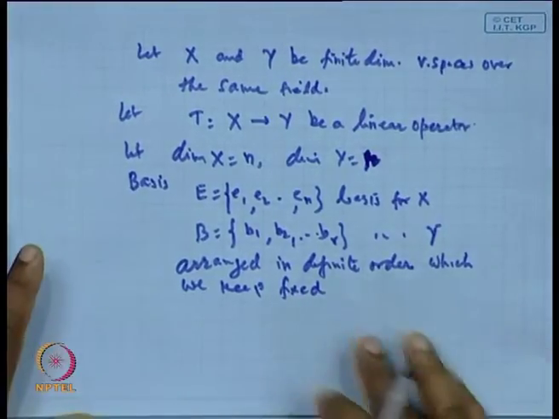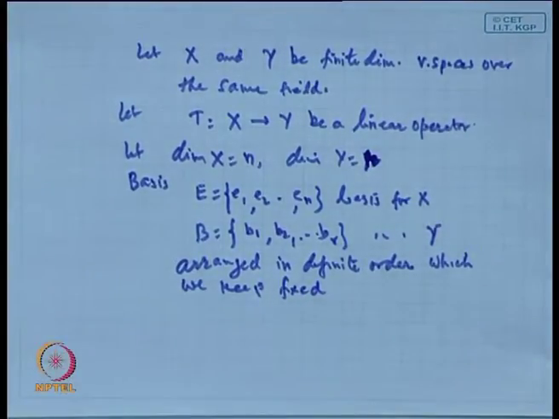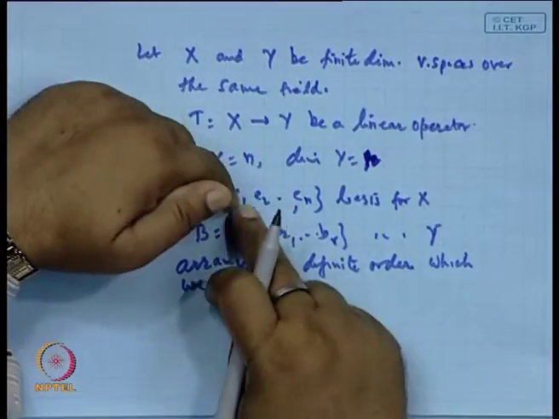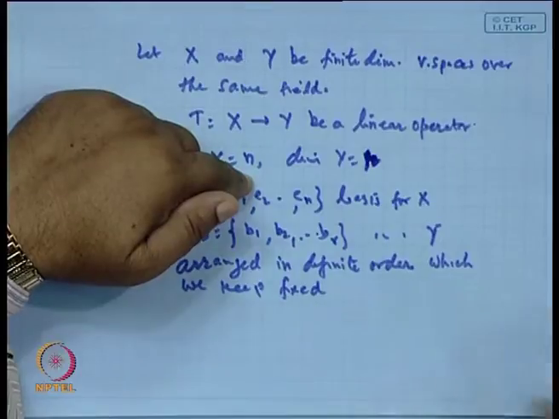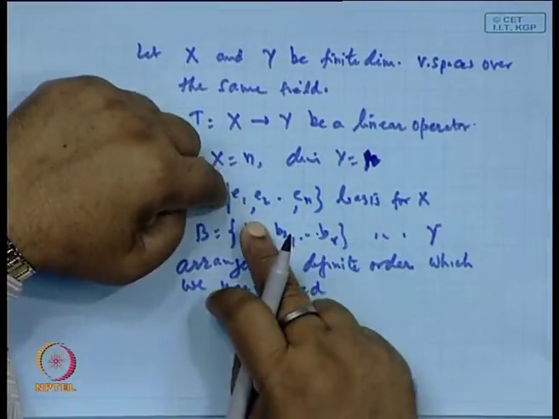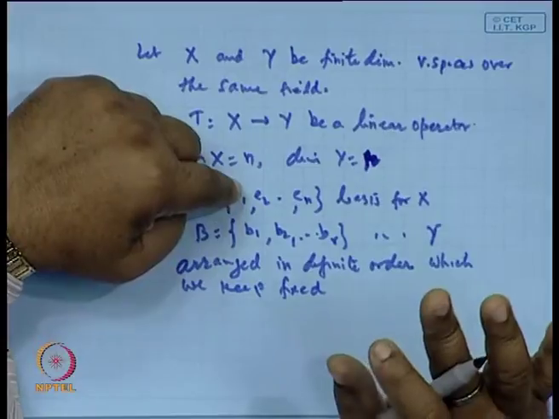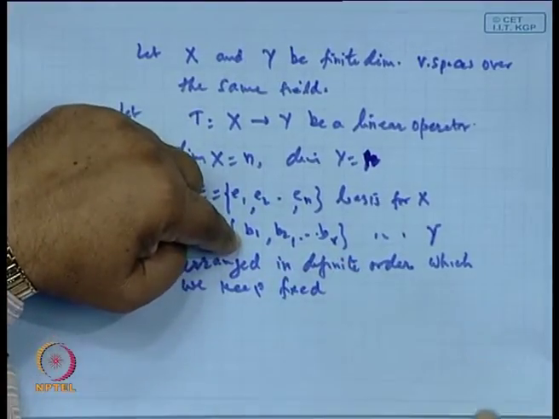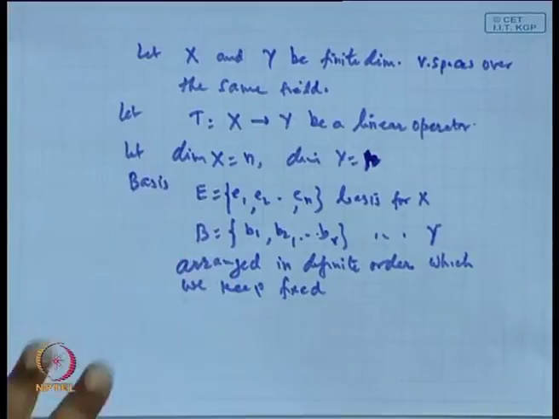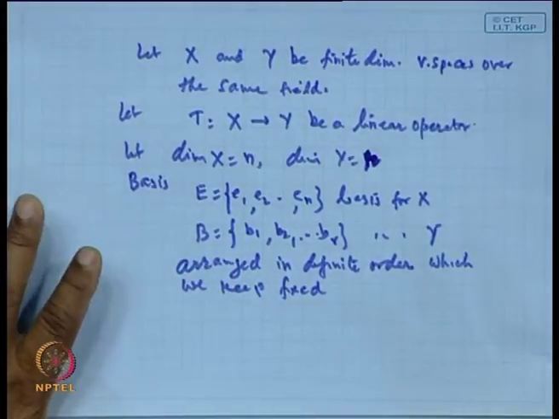What do I mean by this? Say E1, E2, ..., En are all the basis elements. Someone may say I take E2 as the first element and E1 as the second, or E5 first and E7 second. So let him decide first: the n basis elements are picked, then arranged in some definite order, and throughout our calculation in this section we retain this order as it is. Similarly, B1, B2, ..., Br we retain in the same order, so that uniqueness will not be a problem.